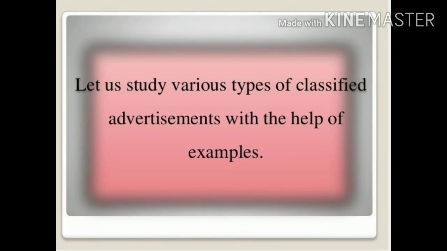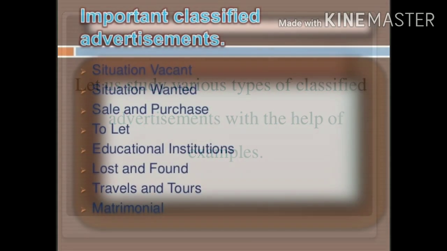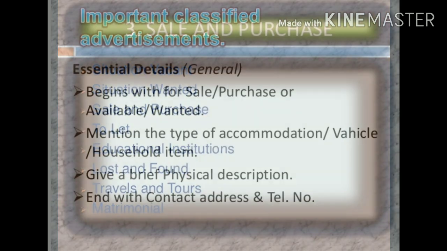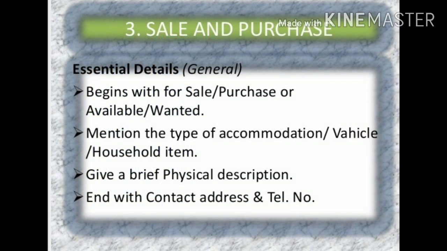So let us study various types of classified advertisements with the help of examples, so that the concept will be more clear. The important classified advertisements are situation vacant, situation wanted, sale and purchase, to let, educational institutions, lost and found, travel and tours, and matrimonial. So all these are the types of classified advertisements.